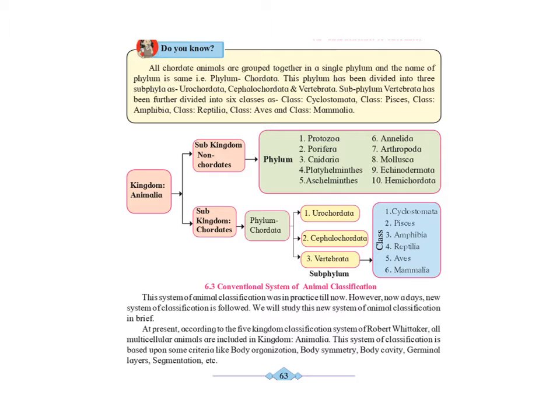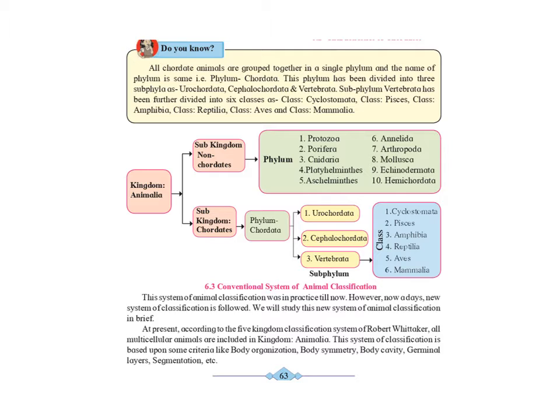Let us see how the chordates and non-chordates are further subdivided. So if you see kingdom Animalia, subkingdom non-chordates, they are divided into 10 phyla: Protozoa, Porifera, Coelenterata or Cnidaria, Platyhelminthes, Aschelminthes, Annelida, Arthropoda, Mollusca, Echinodermata and Hemichordata.